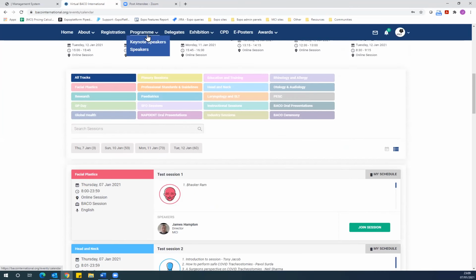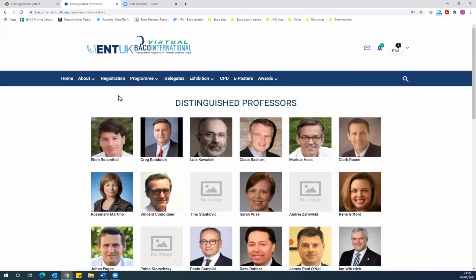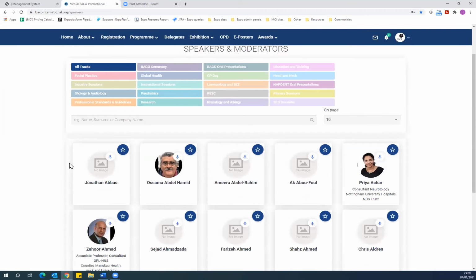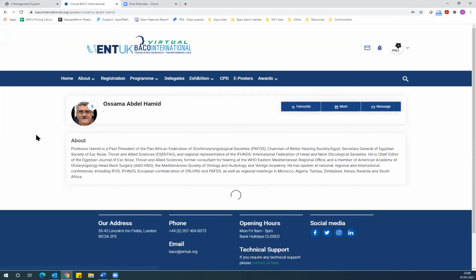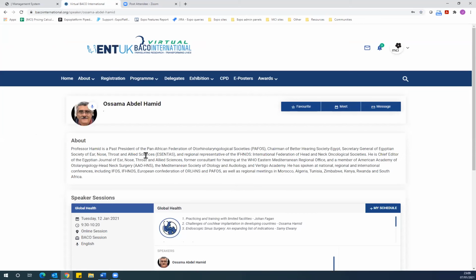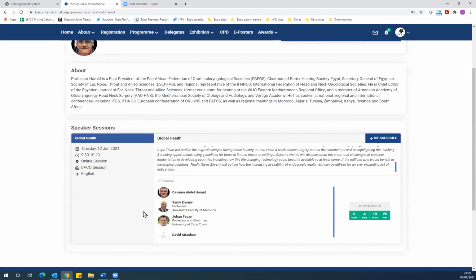Under Program, you'll also find the speakers. We have a list of keynote speakers where you can click on their profiles, and we also have a list of all speakers. If you click on one of the speaker profiles, it will give you a short biography and also list the sessions associated with that particular speaker.